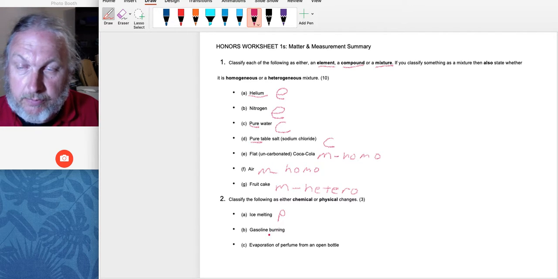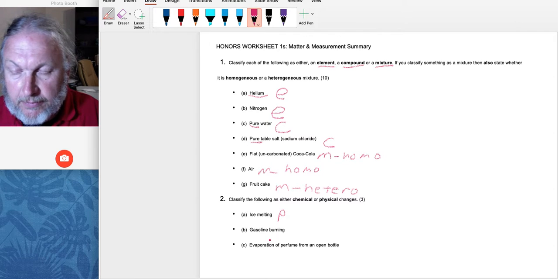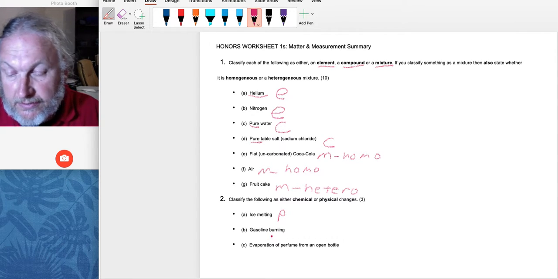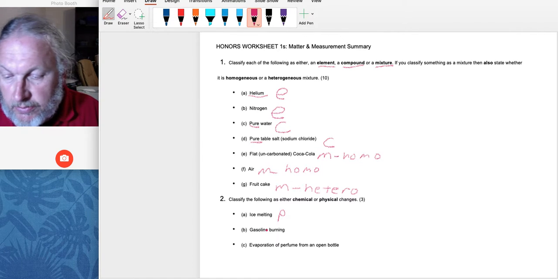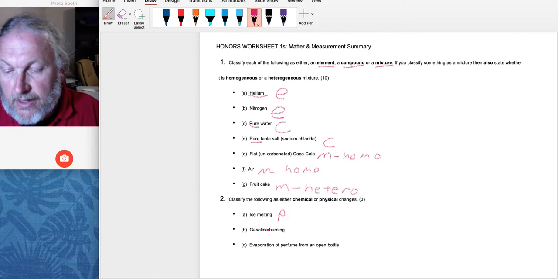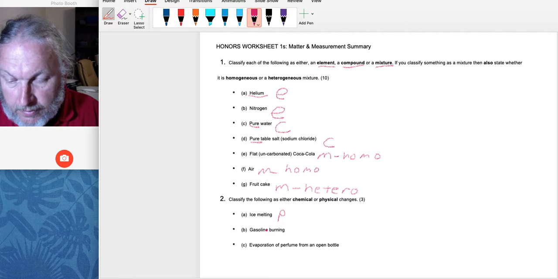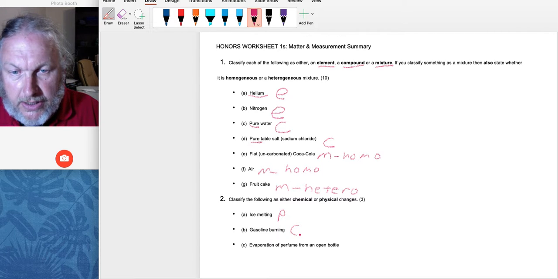Burning gasoline. When you burn gasoline, you go from a hydrocarbon, all right, ethanol or ethane and propane and all kinds of other little anes, as a hydrocarbon. It's from crude oil. When you burn it, it's going to turn into carbon dioxide. It's going to turn into CO2. It's going to burn into water, all right, and some other nastiness. So this is going to be a chemical change.